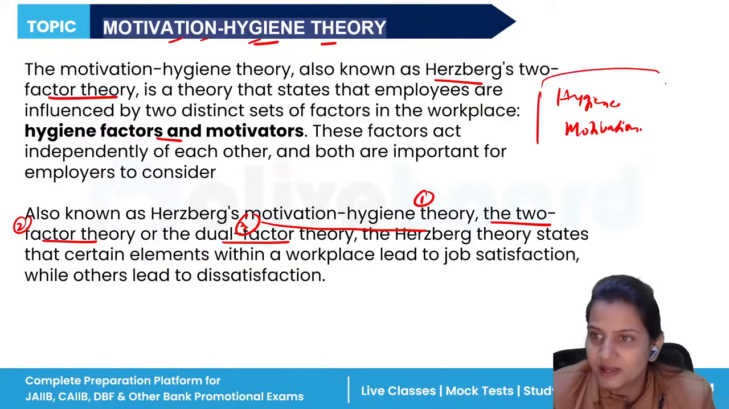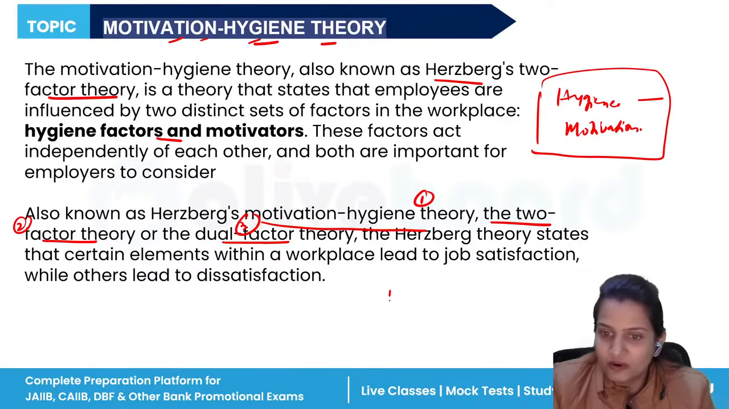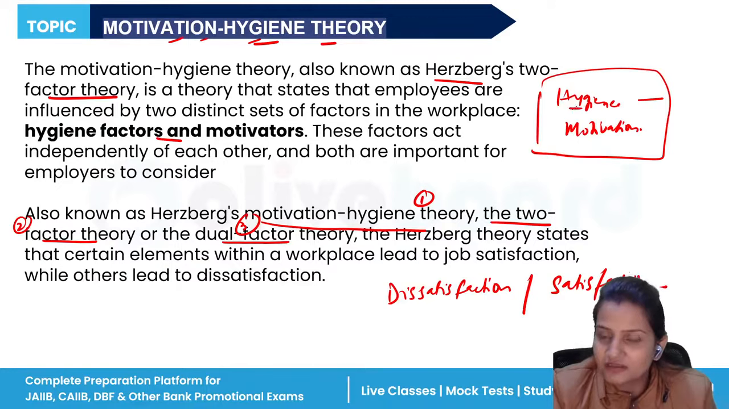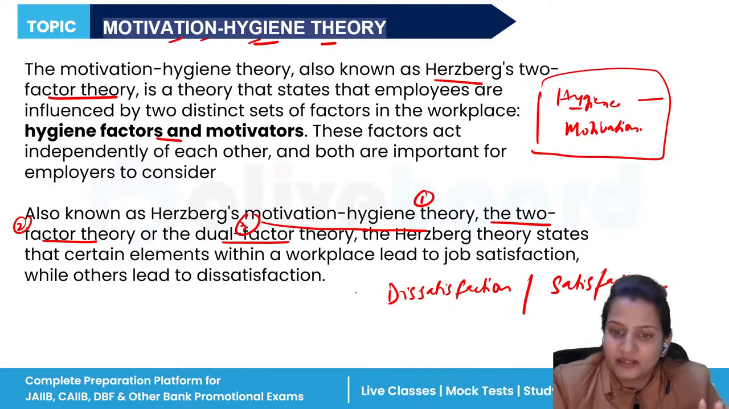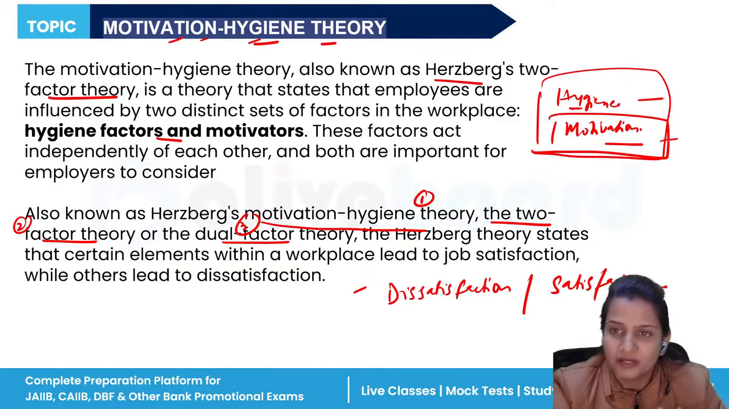This theory says that when hygiene factors are not there in the organization, it talks about dissatisfaction, and motivation talks about satisfaction. He says that when hygiene factors are not available in the organization, the employees will definitely get dissatisfied. But if motivation factors are not available, it will not create any kind of impact on that person. But if we motivate a particular employee in the organization, they will definitely get satisfaction.